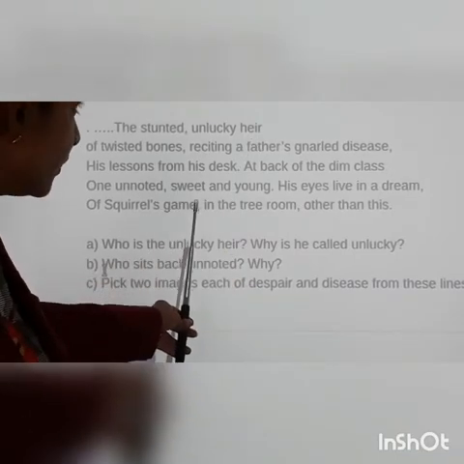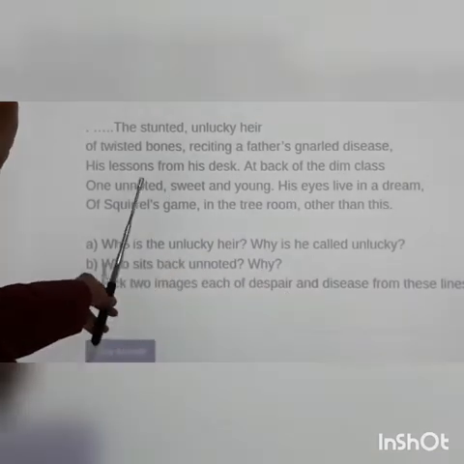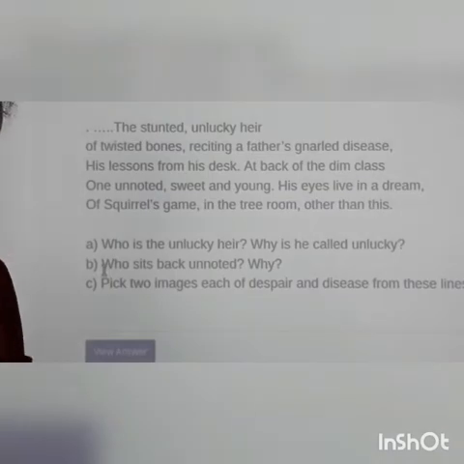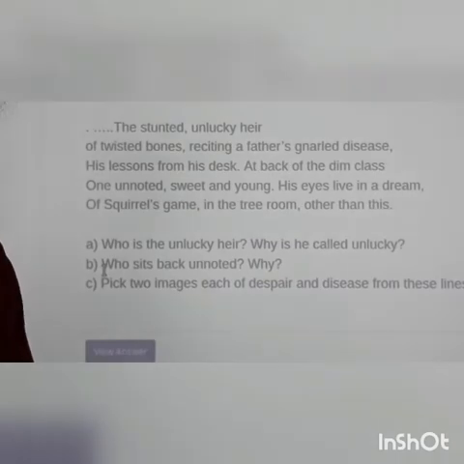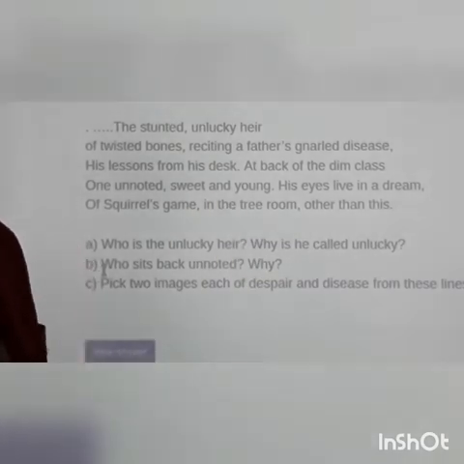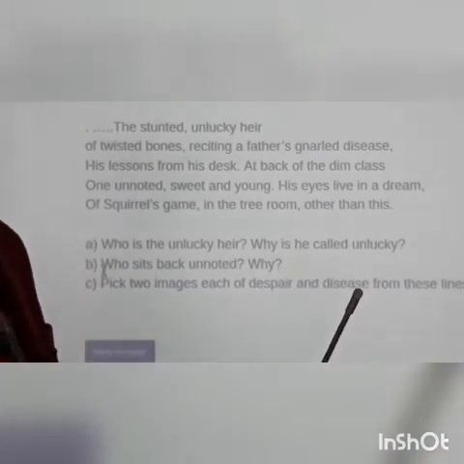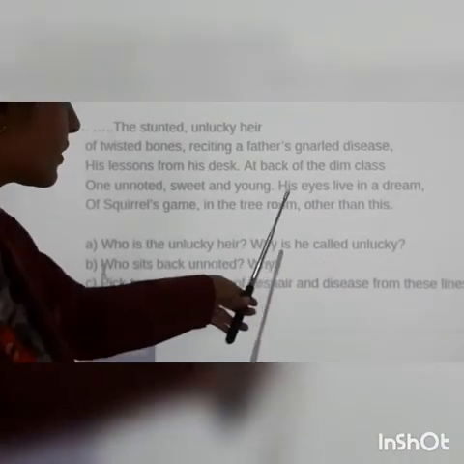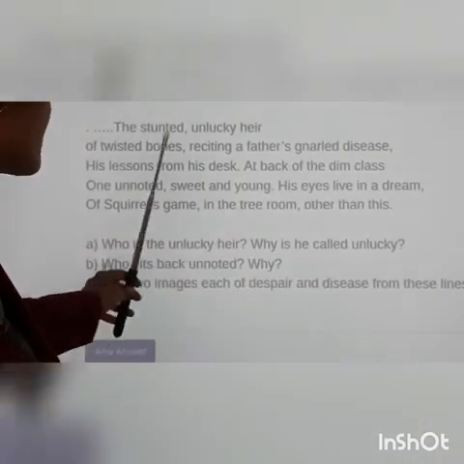He is unnoticed, his eyes live in a dream. Now this child who is sweet, who is young, who is unnoted, he does not get bothered about the atmosphere of the class. He lives in his own world. He has got dreams in his mind. He is not shaken by the poverty. He is not into the thoughts like the other children are, right? So here he is living with a dream. He has got lot of dreams in his eyes.